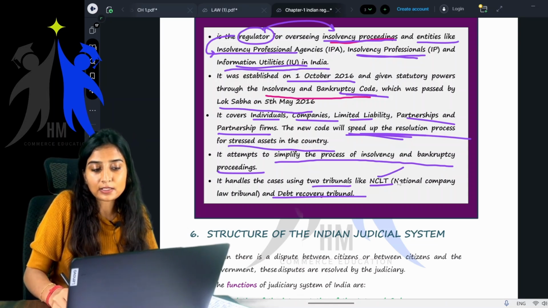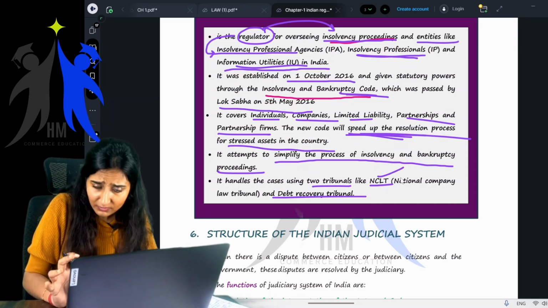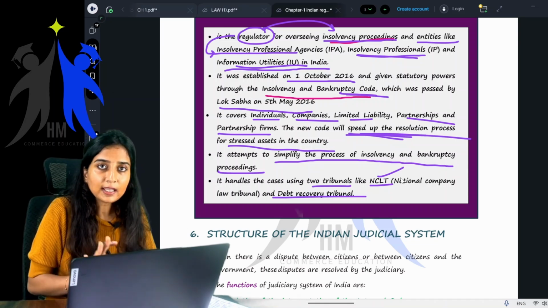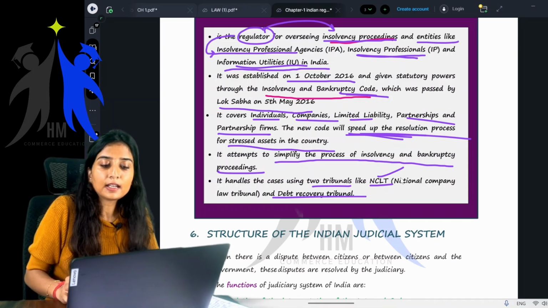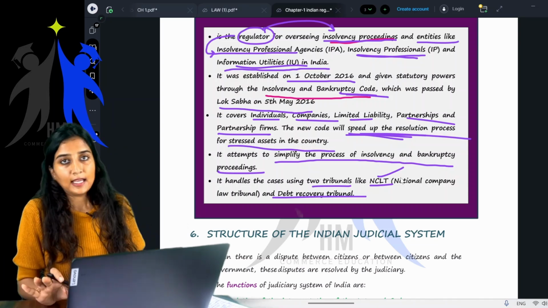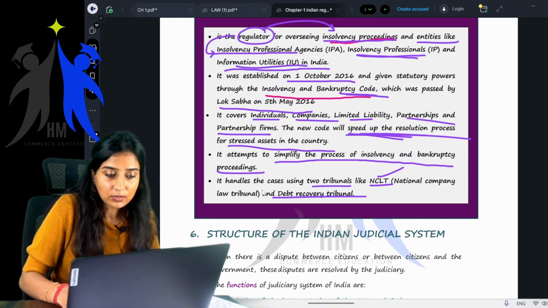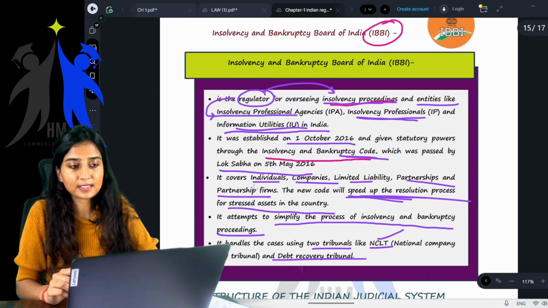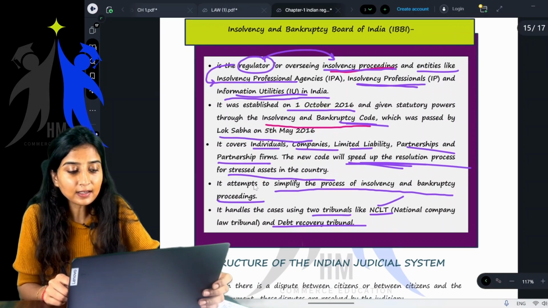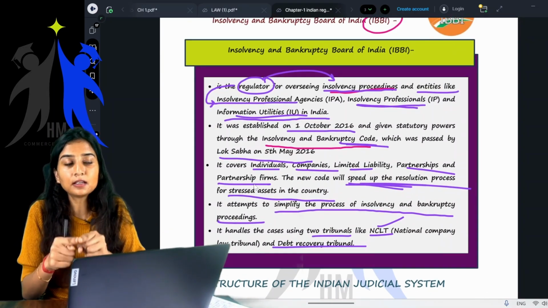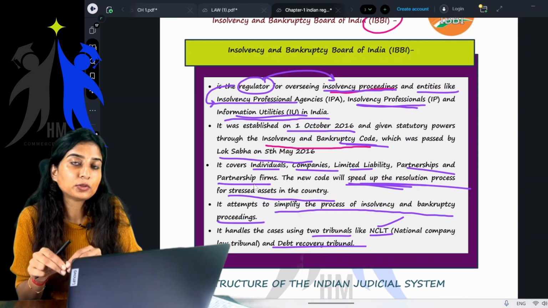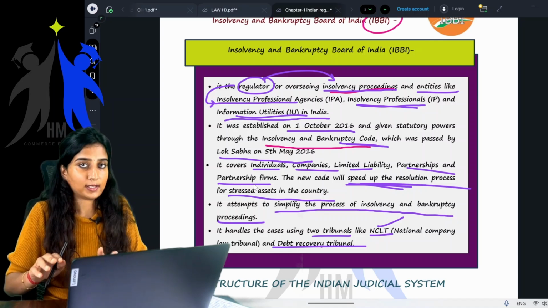You know about NCLT, the National Company Law Tribunal. All the cases with respect to corporate entities come to NCLT. And the Debt Recovery Tribunal is for non-corporate entities like, for example, individuals. Getting my point? So the IBBI handles the cases with the help of NCLT and the Debt Recovery Tribunal. Basically, IBBI is the regulatory body, and NCLT and the Debt Recovery Tribunal are the adjudicating bodies.